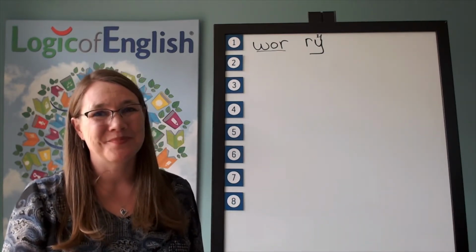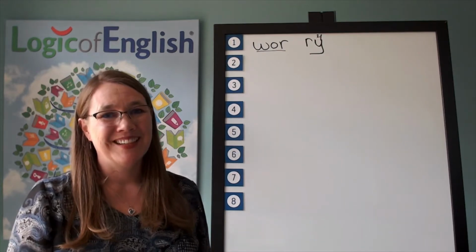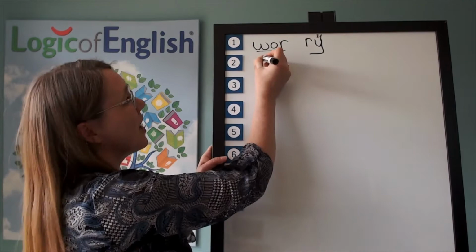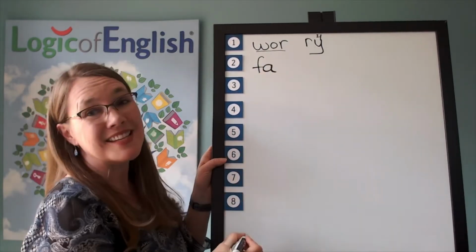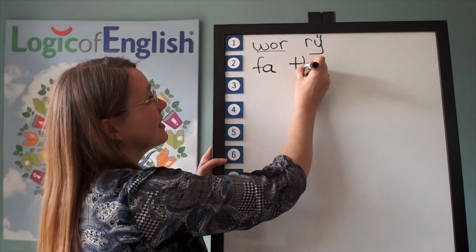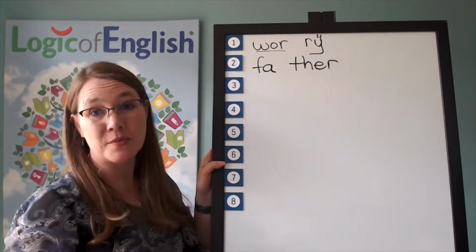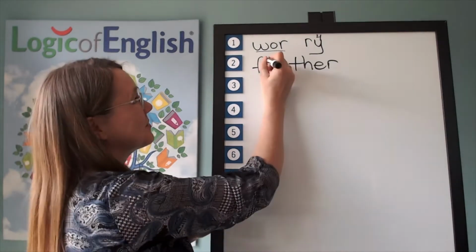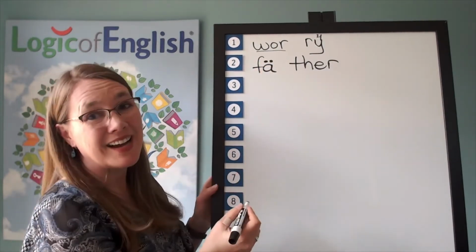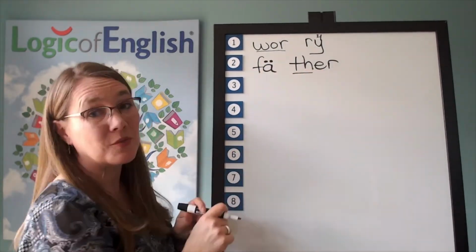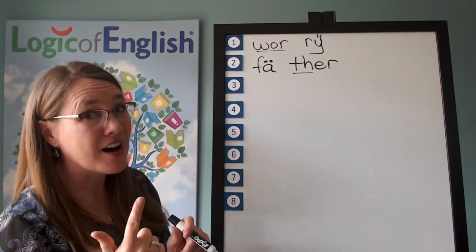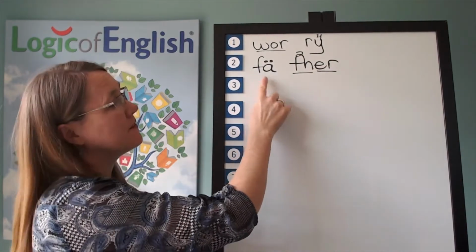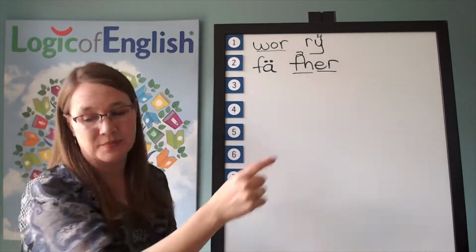Good. And now help me to write it. The first syllable is fa. A. The second syllable is ther. V-er. And how will we mark it? What sound of a-a do you hear? That's right, it's the broad sound, so we'll put two dots over it. And we'll underline the th. And what sound of th do you hear in father? The second. And we'll underline the er. Let's read it. F-a-th-er. Father.